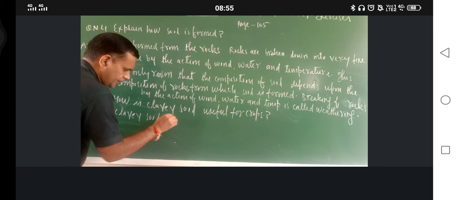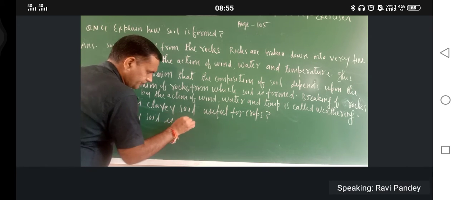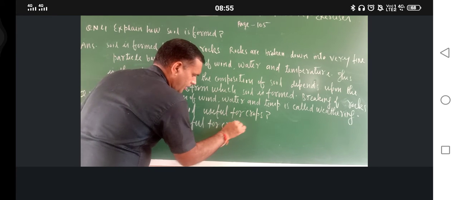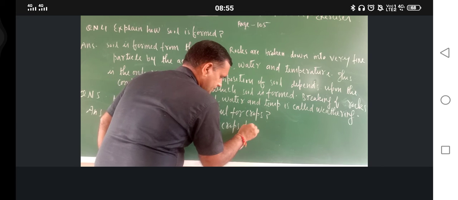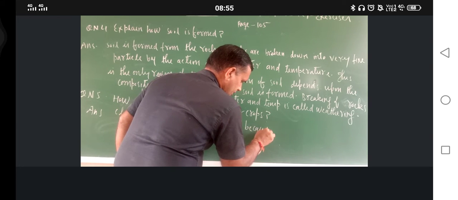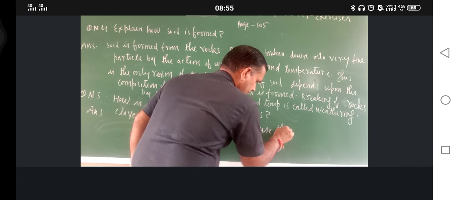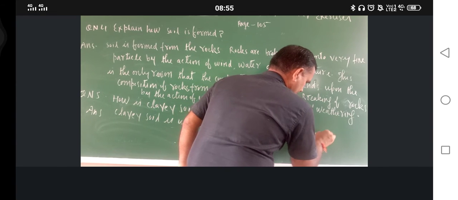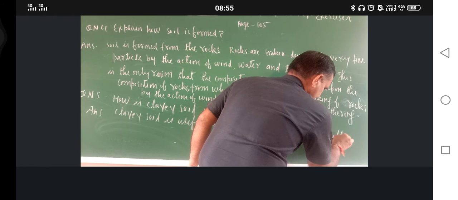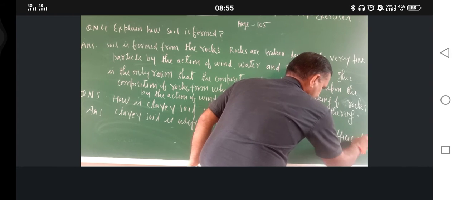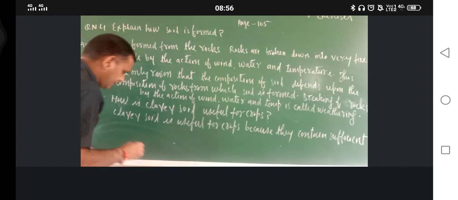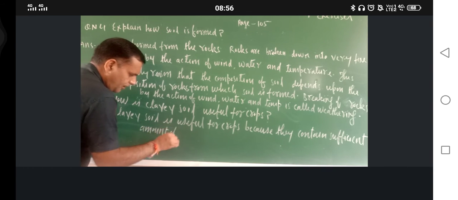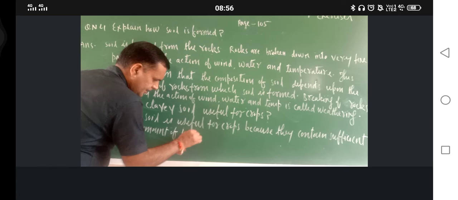Clay soil is useful for crops because they contain a sufficient amount of humus.